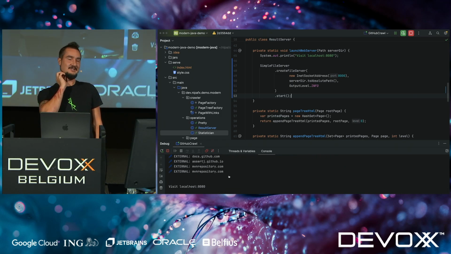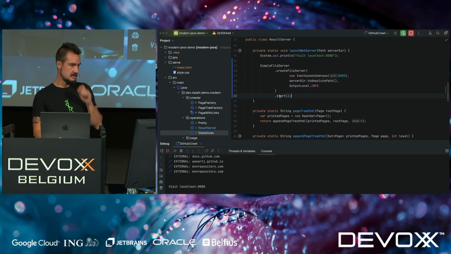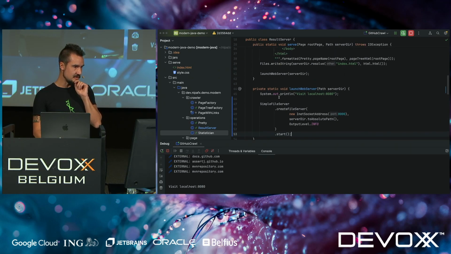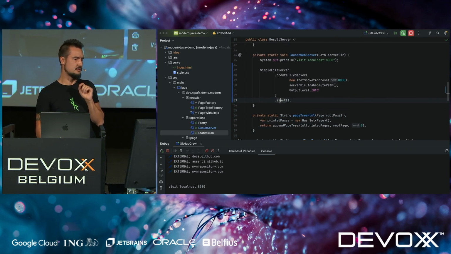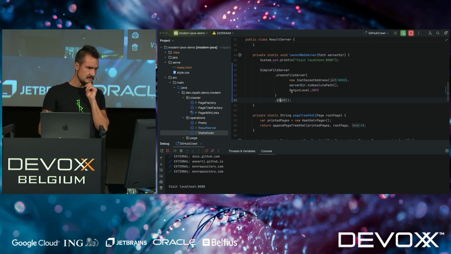I started a simple file server, yes. Yeah, so now I visit local. So it's now hanging here because I'm not sure, did I have to make it manually hang? I don't think I had to. I think start is blocking, but you'll see. Maybe not. You'll figure it out.